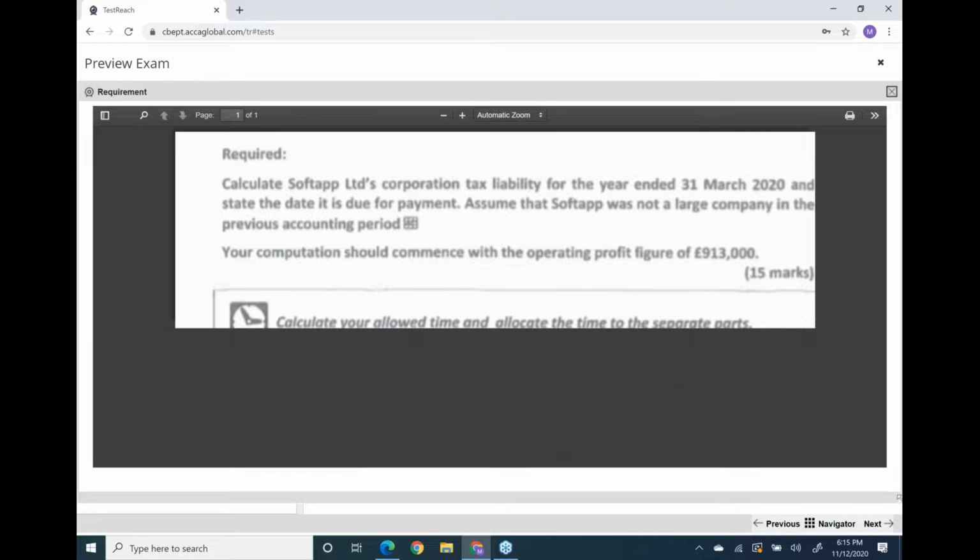As I have discussed the question with you, I will not open the question in front of you, but while solving the solution, I'll recap things. So be very attentive, and it's better you keep the question in front of you so that you can see anything instantly. Now, first, we have to calculate the corporation tax liability and state the date that it is due for payment. For corporation tax payment, you need to identify whether the company is large or small.